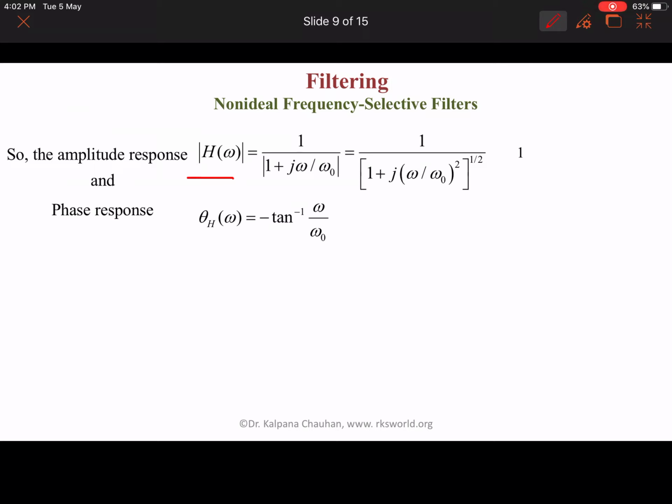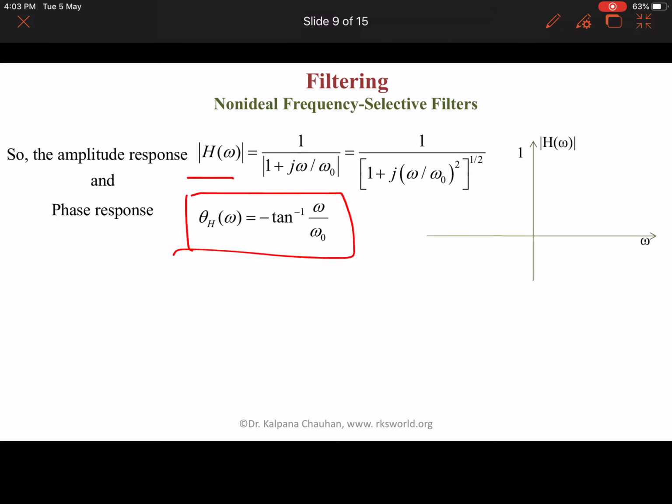The phase response of this filter is theta h omega equal to minus tan inverse omega upon omega naught. Let's draw this amplitude response and phase response. First of all, here we have the amplitude response, with omega on the x-axis and h omega on the y-axis. The magnitude response of this filter is a curve, which is not like the ideal low pass filter. The inside one shows the ideal characteristics. Here omega naught is 1 upon RC.